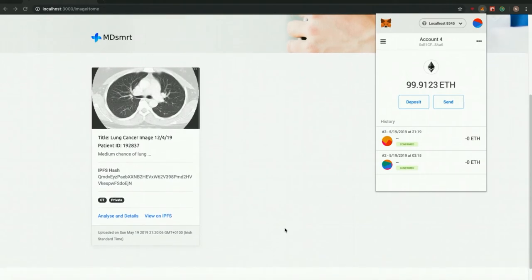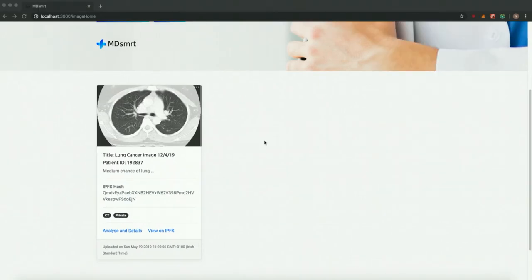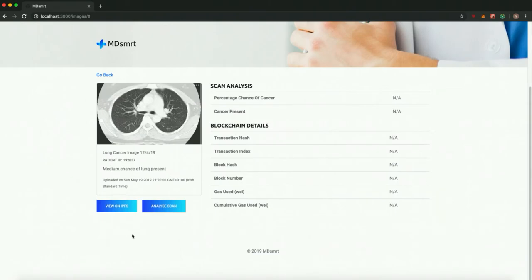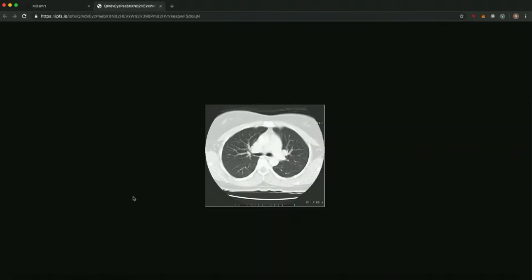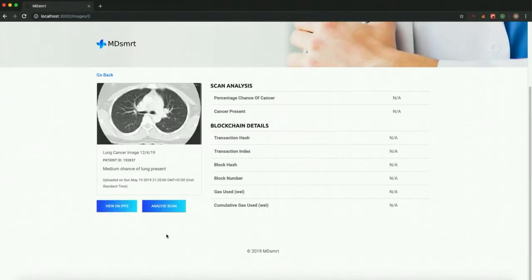where the image is then shown on our front end, showing the IPFS hash key and the description. We move on to the analysis stage by clicking on Analysis and Details. Here we can see that we can analyze the scan, and we can also view the first DICOM file on IPFS by clicking View on IPFS. We can then go out of that and click Analyze Scan.